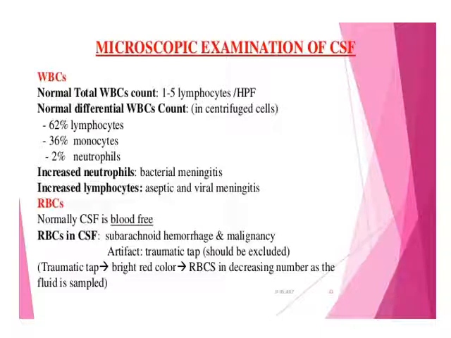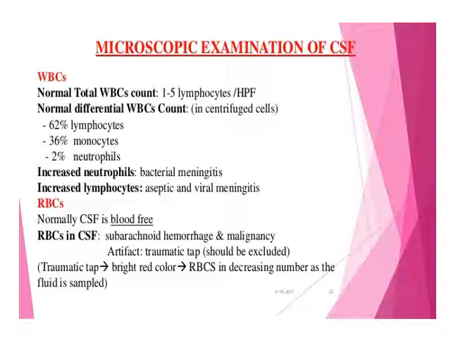Now come to the microscopic examination of cerebrospinal fluid. WBC: normal total count of WBC in CSF is 1 to 5 lymphocytes per high power field. Normal differential WBC count in the centrifuged cells is 62% lymphocytes, 36% monocytes and 2% neutrophils. Increased neutrophils in case of bacterial meningitis, increased lymphocytes in case of aseptic and viral meningitis.